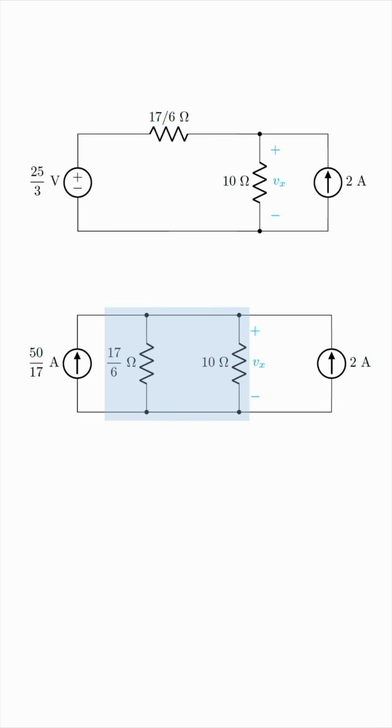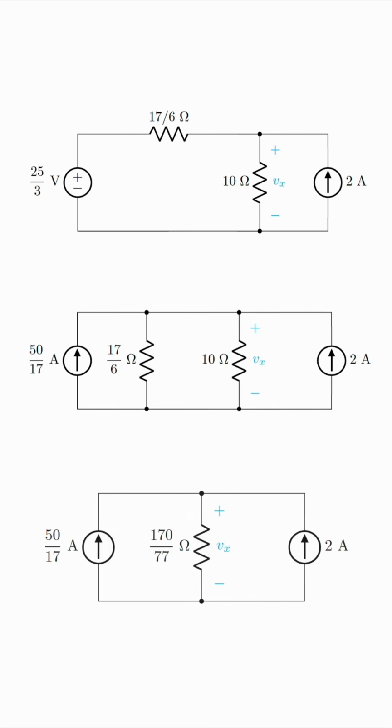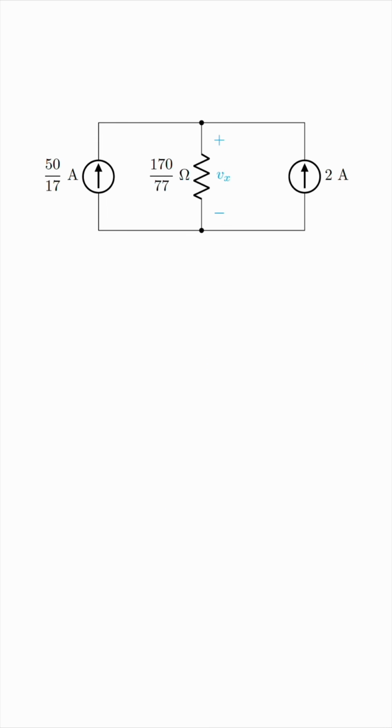And this would not result in the Vx voltage being lost, because these two resistors are in parallel, so they share the same voltage, meaning that once we combine them in parallel, the voltage across this 170 over 77 ohm resistor would still be Vx. The final step is to combine the two current sources because they feed the resistor in the same direction.